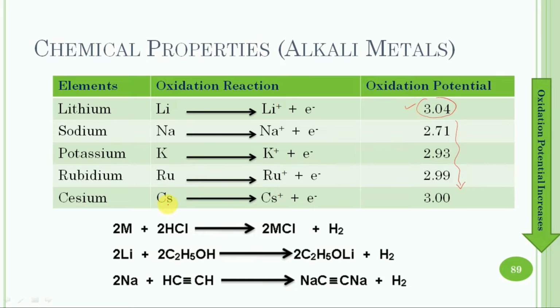All these alkali metals are better reducing agents than hydrogen. Therefore, these metals react with compounds containing acidic hydrogen, such as alcohols and acetylenes, and they can liberate hydrogen.